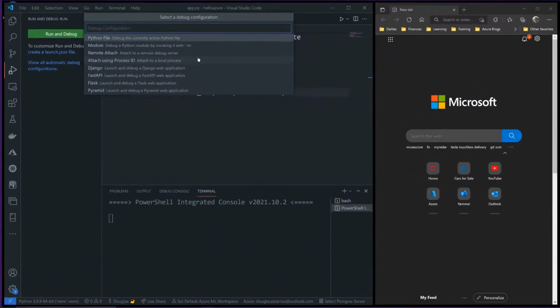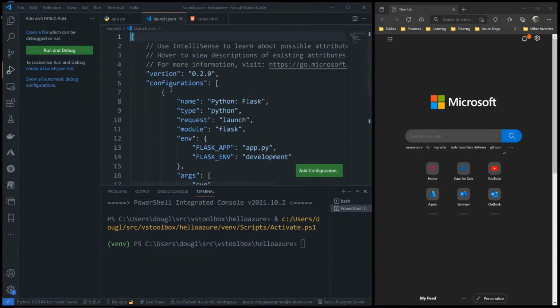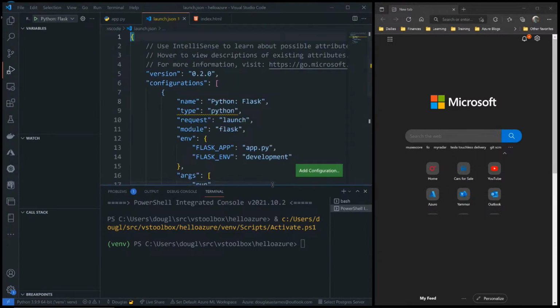And it's going to say, "Hey, I see that you're trying to run a Python application." And it's giving me several different options. In addition to Flask, Django, which is the most popular web application framework, and FastAPI, a relatively newcomer, but I love it. It's got the best use of Python type hints I've ever seen.